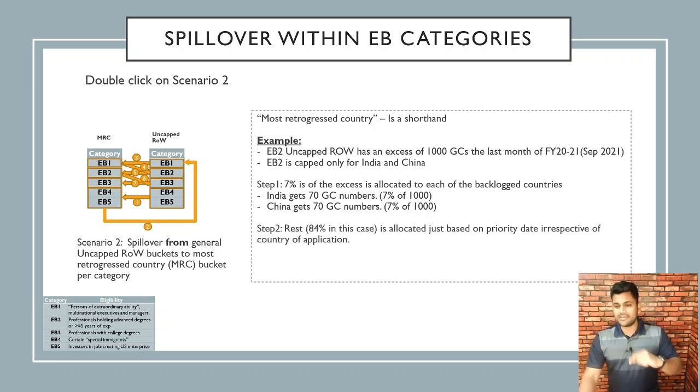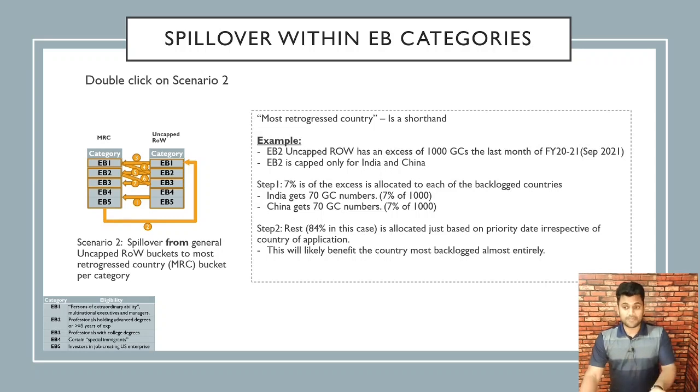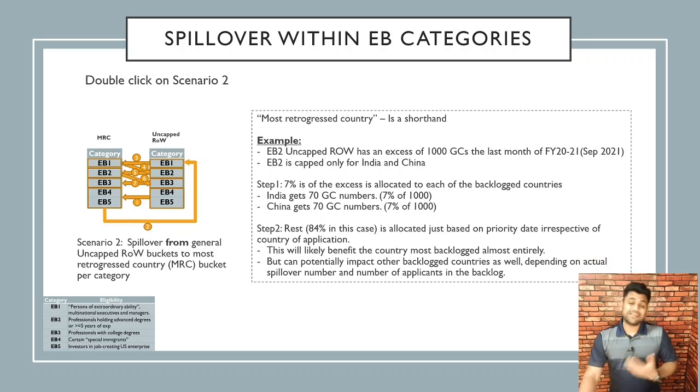Step 2 is when the rest of it, that is 84% in this case, is allocated just based on priority date. So irrespective of country of application. So essentially they just throw away the country of application and allocate to anybody based on the priority date, just plainly based on priority date. Practically, it will benefit the country that is the most backlogged almost entirely. In this case, it will be India. However, it can potentially impact other backlog countries as well, depending on the actual spillover number and number of applicants in the backlog for that country.